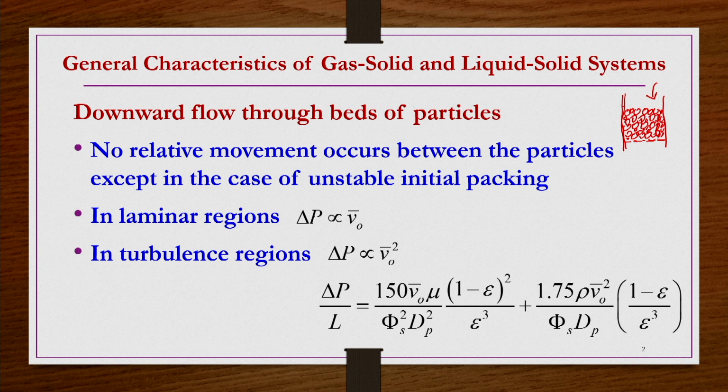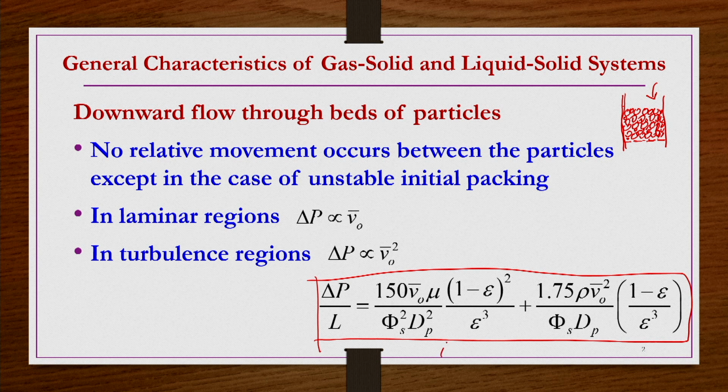So, that is coming out from this Ergun equation that we have developed, which has two contributions. The right hand side, the first term is a kind of viscous contribution, or the contribution due to the laminar flow conditions, and then the second term is because of the turbulent or kinetic loss contributions, right. So, from the first part, laminar conditions, we can see that pressure drop is proportional to V naught bar, and then in the second case, turbulent regions, pressure drop is proportional to V naught bar square.